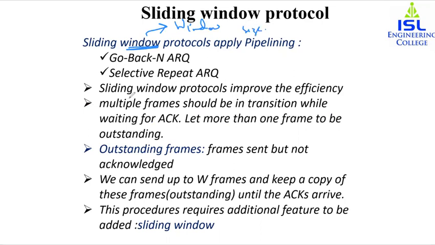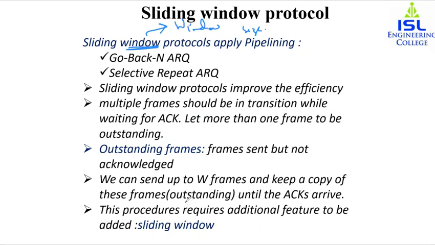Sliding window protocols improve the efficiency, as multiple frames are in transit while waiting for the acknowledgement, and it can have more than one frame outstanding. What is an outstanding frame? An outstanding frame is a frame that is sent but not acknowledged. We can send up to some W number of frames and keep a copy of these frames until the acknowledgement arrives.